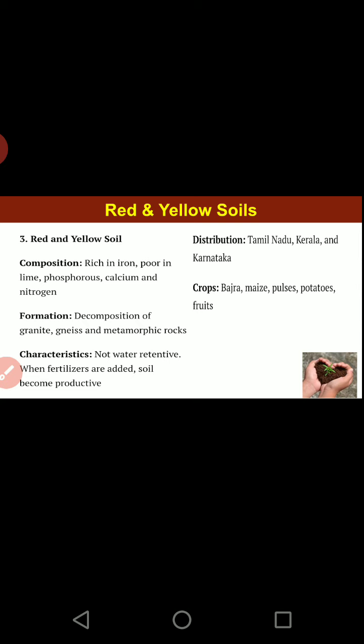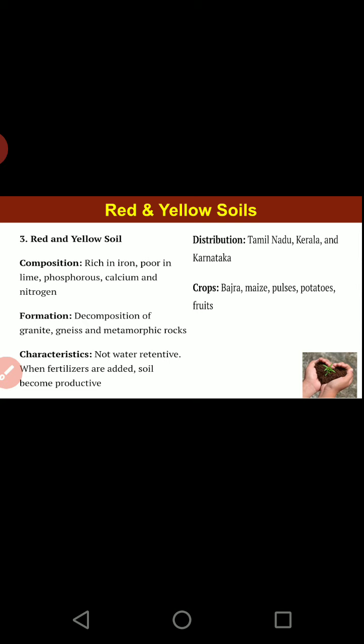Like these soils, you will find in the Konkan region and so on, the reddish color soil is there. The red color is due to the diffusion of iron. These rocks have lots of iron content in them, and similarly the soils are also rich in iron. Now iron, when it is rusted, becomes red, and the same way the red color soils are there. Just for an experiment, if you take a rusted piece of iron, put it in water and leave it for some time, and then afterwards you try to take it out and smudge it.